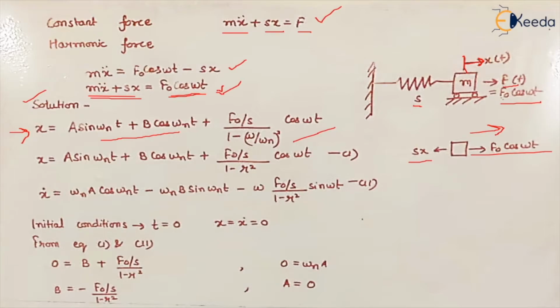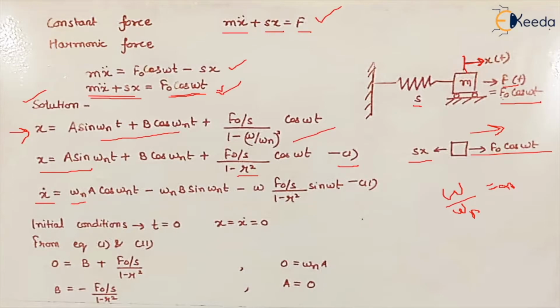So if this is the value of x, we can also write this equation in this way, where omega upon omega n is known as the frequency ratio and is denoted by small r. So we can replace omega upon omega n with r. So this is the first equation. Now if this is the equation for displacement, the equation for velocity will have omega n a, that is the natural frequency, into amplitude.